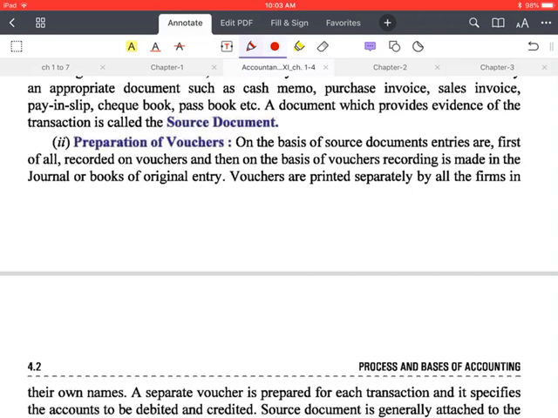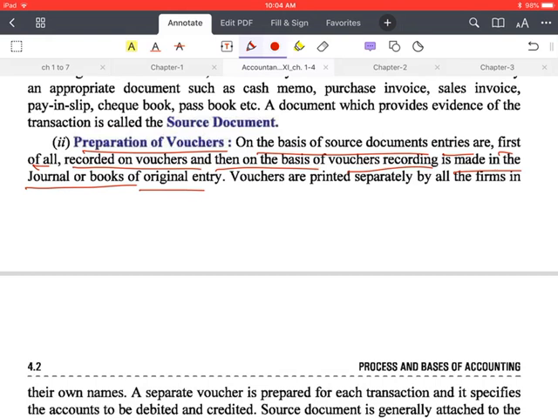Okay, next is preparation of voucher. On the basis of source document, entries are made. First of all, recording of vouchers, and then on the basis of the vouchers, recording is made in the journal or books of original entry. Suppose as soon as any transaction takes place, a voucher is generated, I mean a source document is generated. Like if we purchase some goods from somewhere, we'll get a voucher. This is called the original document, the original source of transaction.